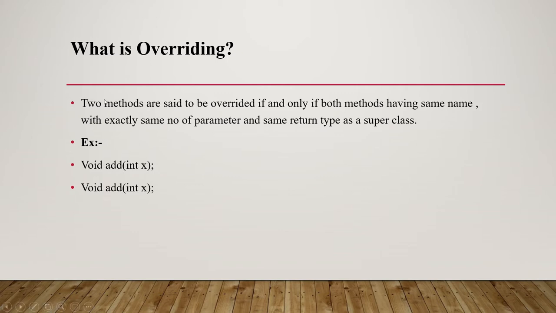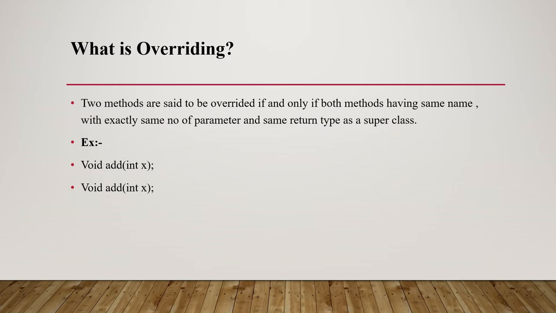So what is overriding? Two methods are said to be overridden if and only if both methods have the same name, with exactly the same number of parameters and the same return type as a superclass. So the method is called overriding if the method name is the same, the parameter is also the same, and the return type is also the same.